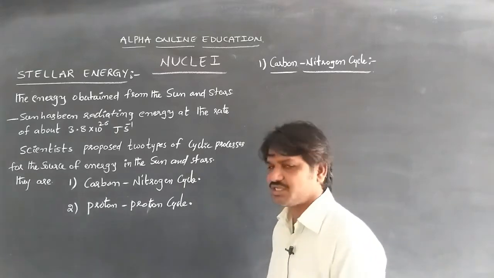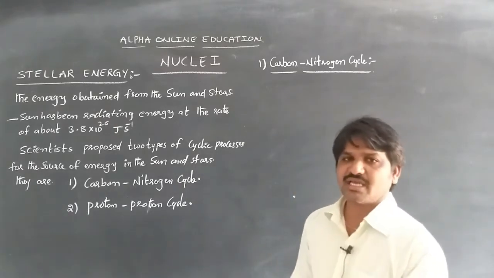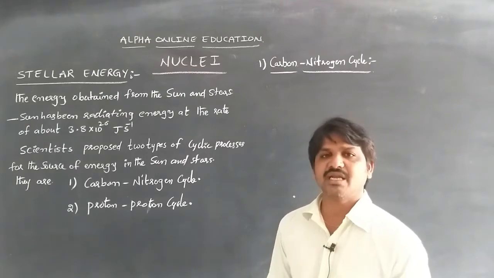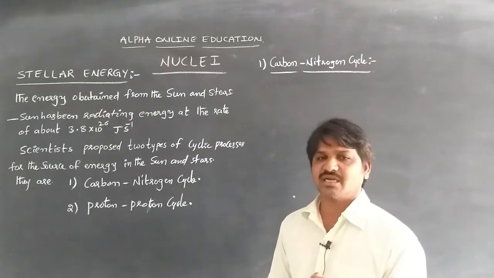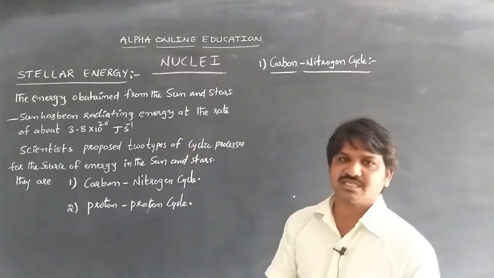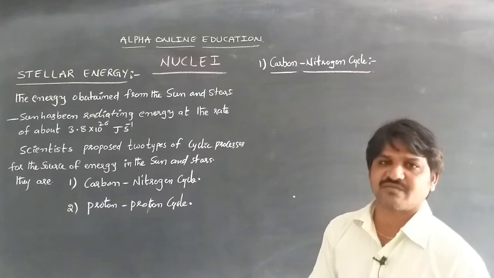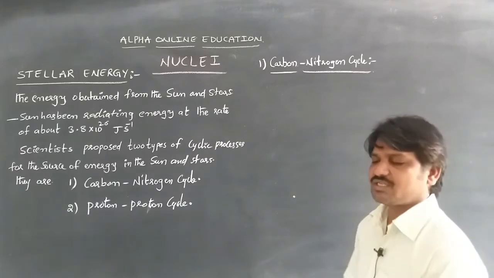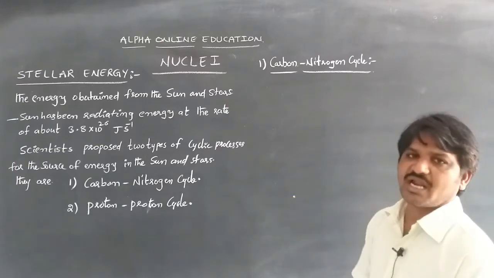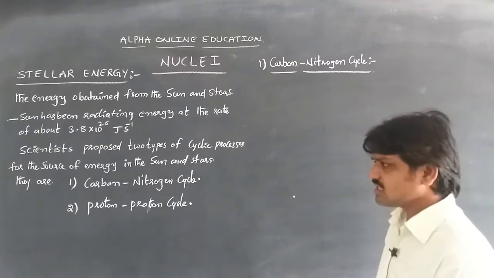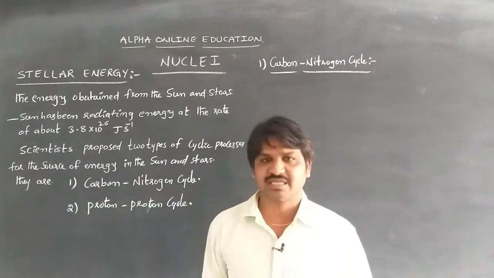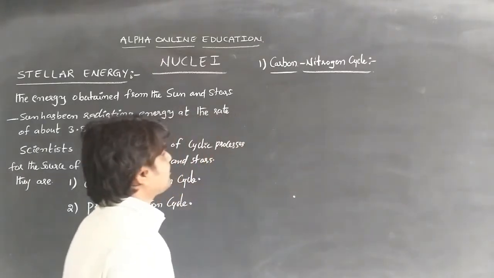In stellar energy, the cycles going on in the sun and the stars have been radiating energy for billions of years, in the sun at the rate of 3.8 × 10^26 joules per second. That is why these processes, the carbon nitrogen cycle and the proton proton cycle, are going on. Let's discuss the first one, the carbon nitrogen cycle. Then what is the carbon nitrogen cycle?